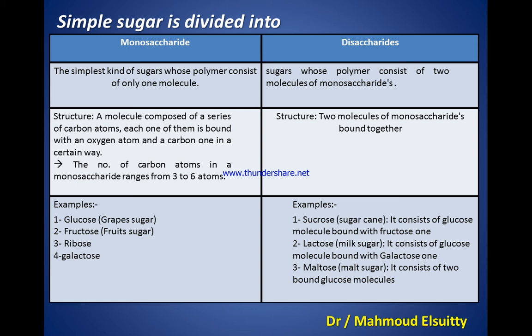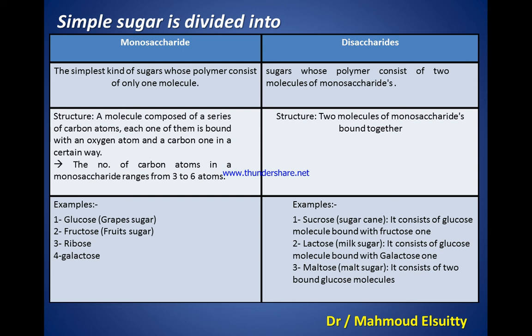But monosaccharides contain a certain number of carbons, ranging between 3 to 6 carbon atoms. Examples of monosaccharides: number one, glucose or grape sugar, fructose, fruit sugar, ribose, and finally galactose or milk sugar.